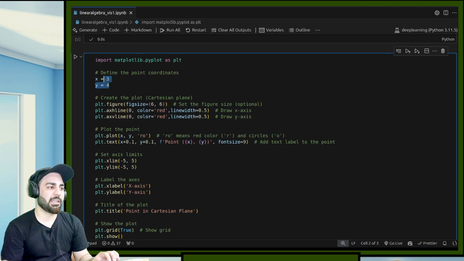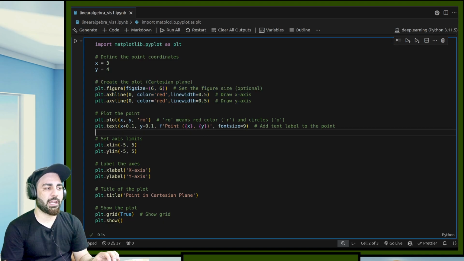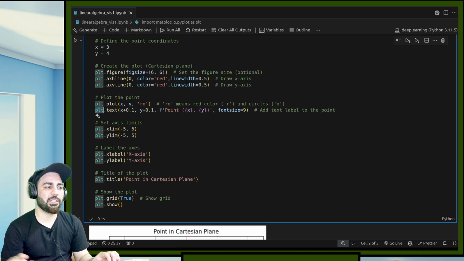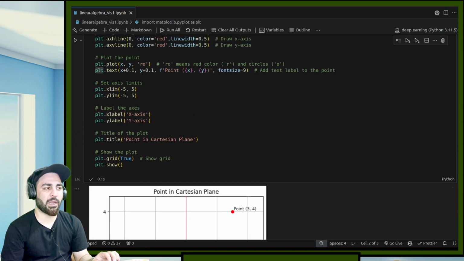The first thing is, these are the coordinate points, and these are my x-axis and y-axis. Okay, and then what we do is we write plt.plot with x and y, and then we give it the red color and the circles. This is what I mean by red color and circles. And now what is this plt.text? We want to add some text onto this. Okay, that is this point 3, 4. I wanted to add text, so I said add this text at this coordinate, because xy is the coordinate.